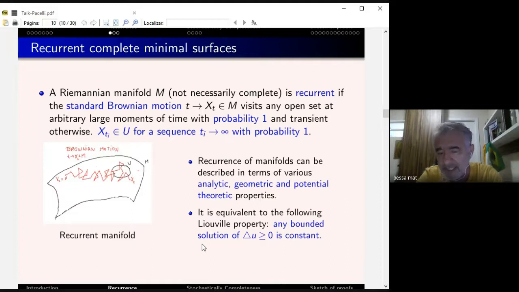Now, this is the definition. I mean, this is just a notion of what a recurrent manifold is, but you have lots of equivalents in geometric terms. The one I'm going to use is the following. A recurrent manifold is equivalent to the Liouville property: any bounded subharmonic function is constant. So when you have a recurrent manifold, any bounded subharmonic function must be constant. That's the most treatable way to approach recurrent manifolds.